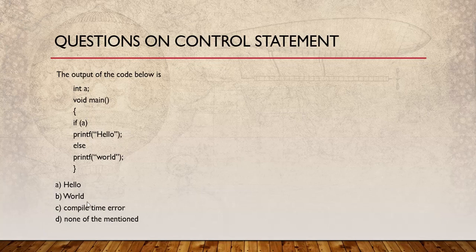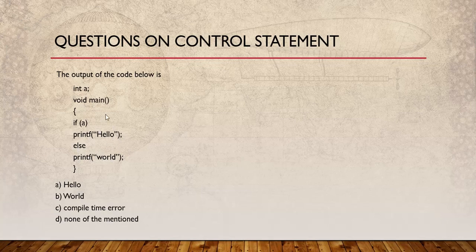If there is a compile time error, or if the result depends on the compiler, then you have to be extra cautious of that code. So here let us just read this code. A variable has been defined, and in the void main, in the if portion, in the expression portion, the same variable a is written. Then the next line, there are no compound statements, so the if block contains only this line, printf hello, else it is printf world.